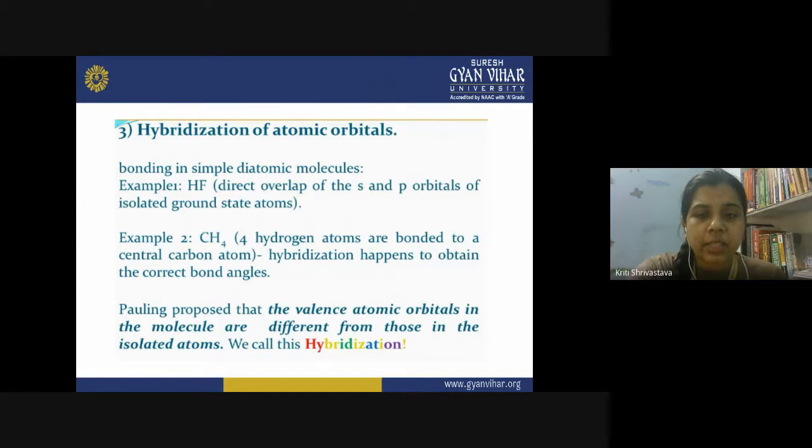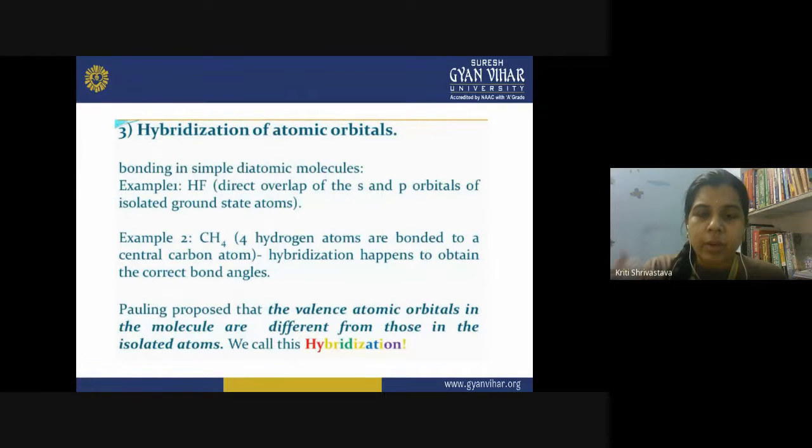The second example is the methane molecule. Four hydrogen atoms are bonded to a central carbon atom, and hybridization happens to obtain the correct bond angle. Here also, if you look at the methane molecule, you cannot explain the bond angle of 109.28 degrees, which is a characteristic of sp3 hybridization. Earlier, scientists could not explain the reason for this angle, or why the methane molecule has that tetrahedral structure. That could not be explained by the earlier concept.